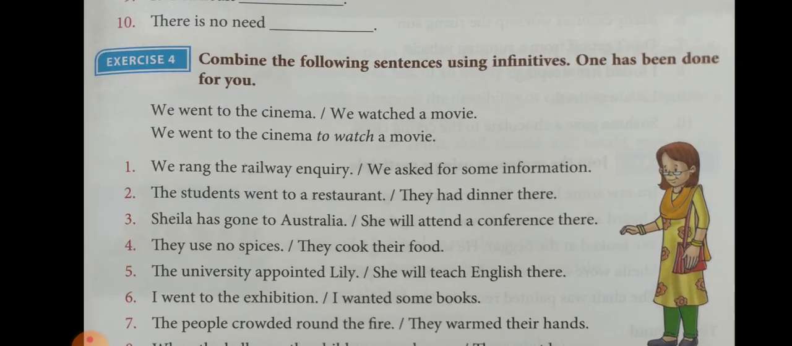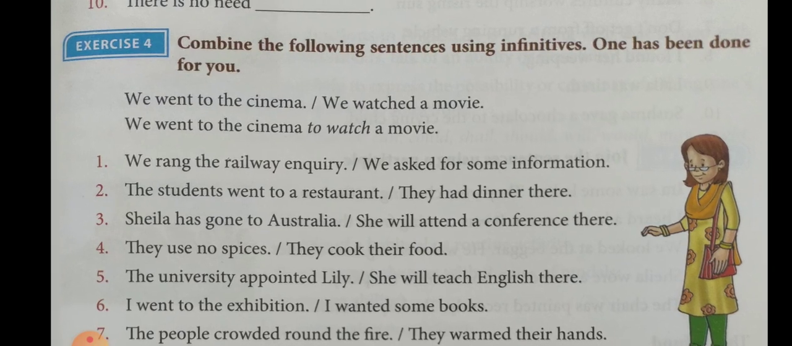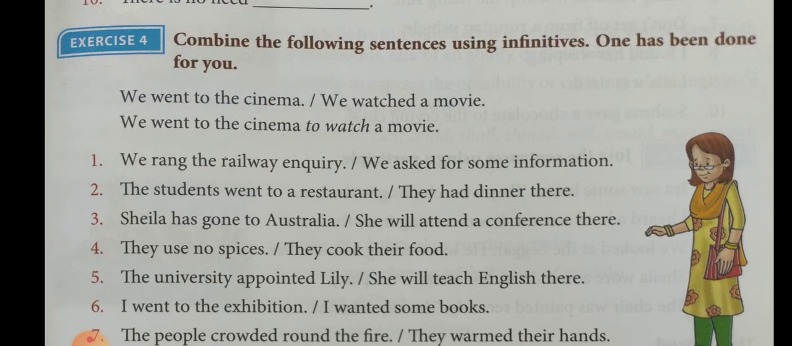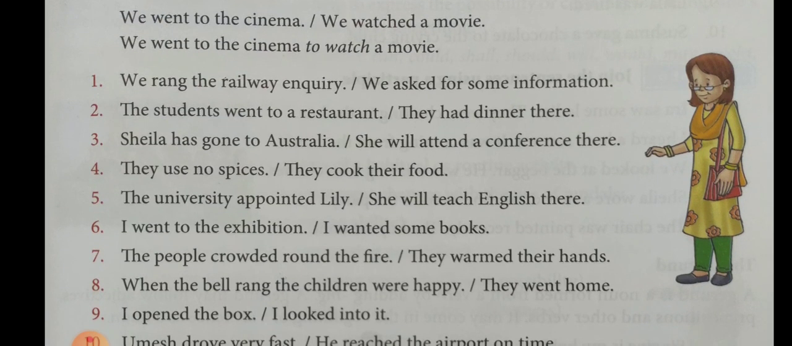We went to the cinema. We watched a movie. The two sentences are given. We combine them into one: We went to the cinema to watch the movie. So how do we do it? We watched the movie. The subject of the second sentence is omitted and the main verb watched is changed into an infinitive by making it to plus watch.